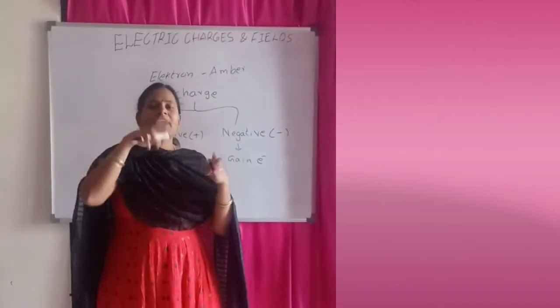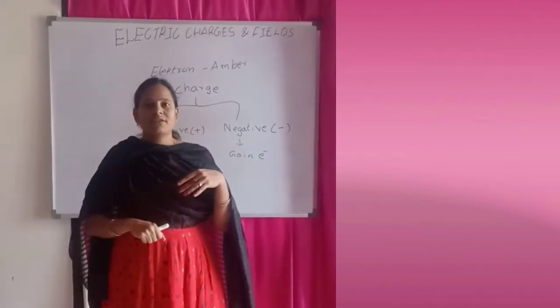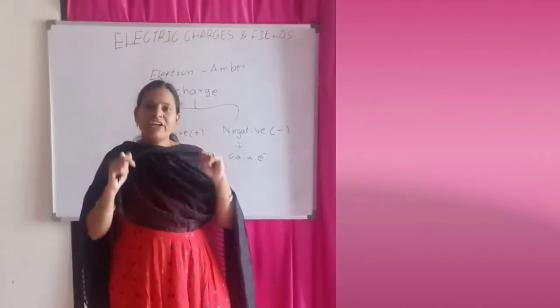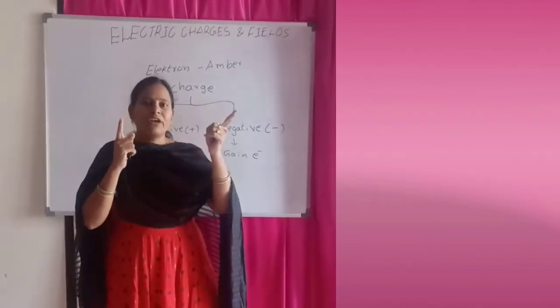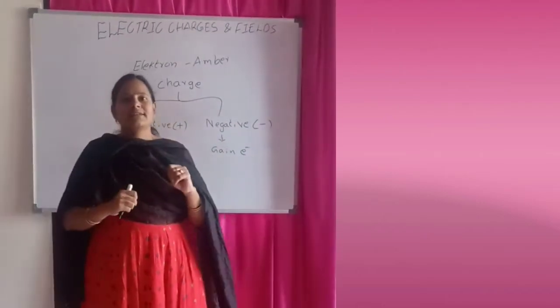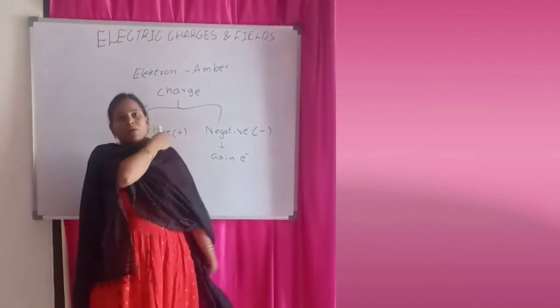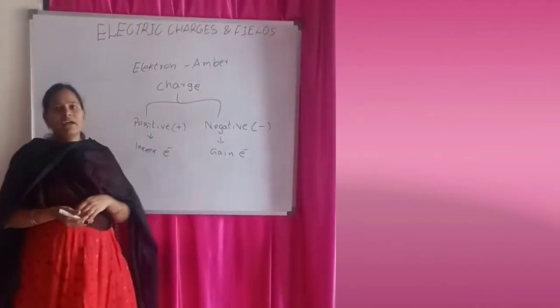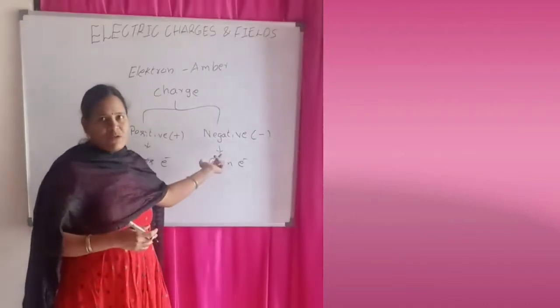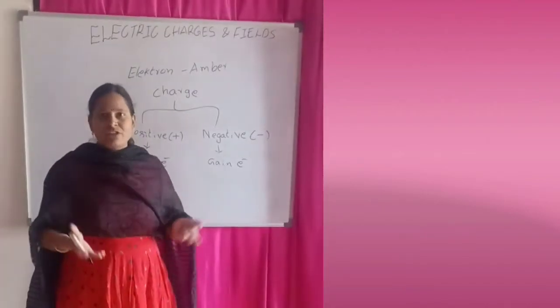If you take two positive charges or two negative charges, they will repel. When you take one positive and one negative charge, unlike charges, they will attract. So this gives the properties of positive and negative charges, the types of charges and the relation between the two.